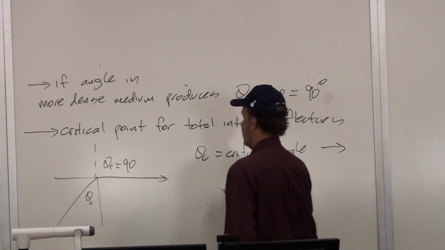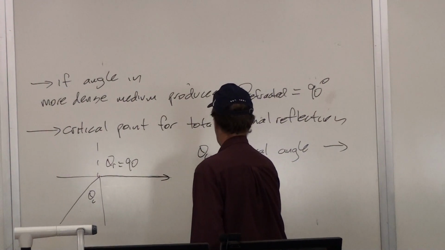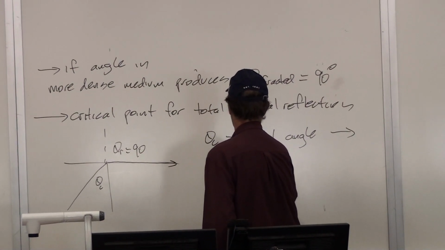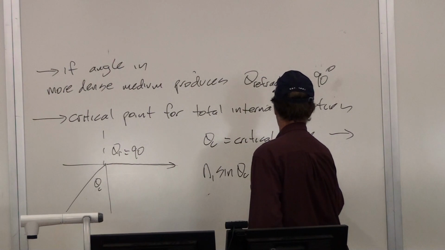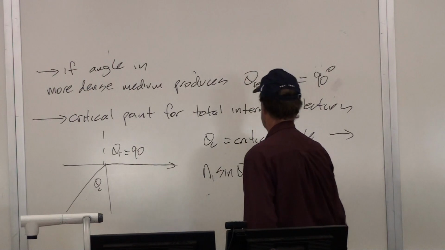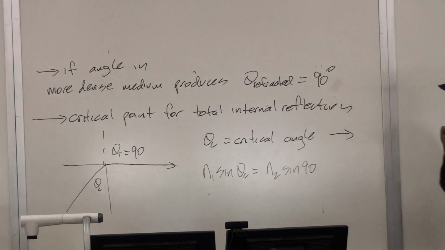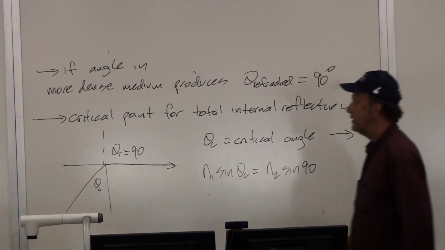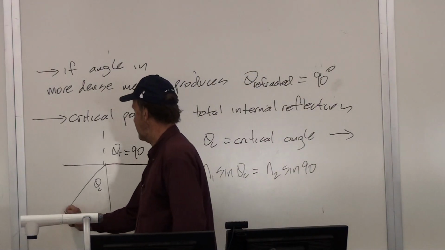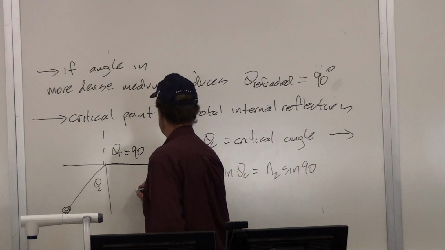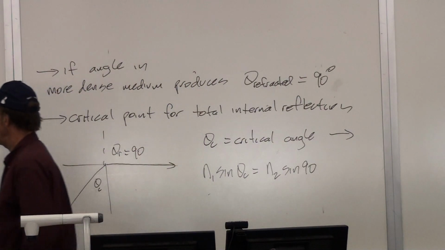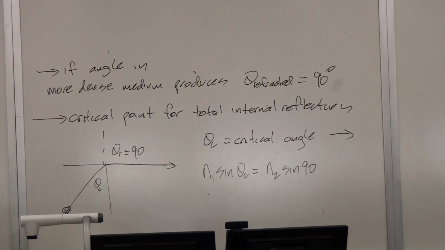And so the condition on that is n1 sine theta critical equals n2 sine of 90. So we're starting in this medium. This is the source now. We're going from more dense to less dense because we're saying here n2 is the index of refraction of water, n1 is the index of refraction of air.